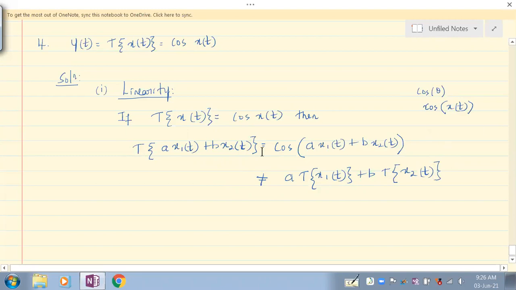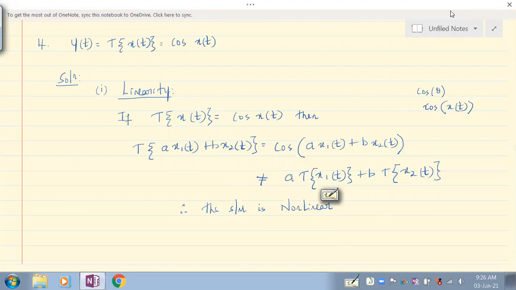Once it is not possible to express this in this form, we can directly say that the system is non-linear. Therefore, the system is non-linear. What if you could write this as a cos x1 of t plus b cos x2 of t?